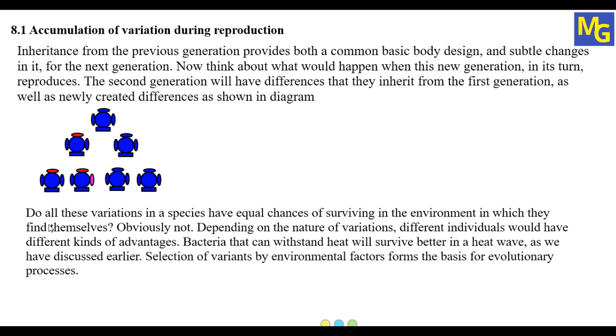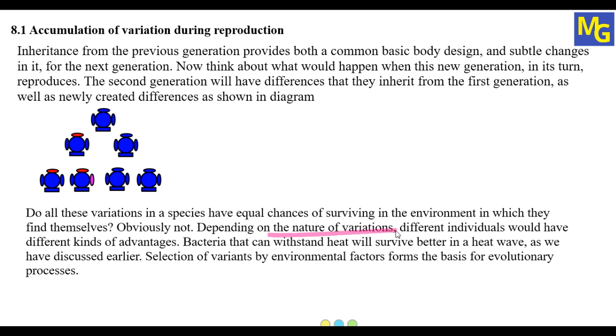We'll see the next. Do all these variations in species have equal chances of surviving in the environment in which they find themselves? Do all the variations we can see from first to second, second to third generation have equal chances of surviving in the environment? This is the question. Obviously not.